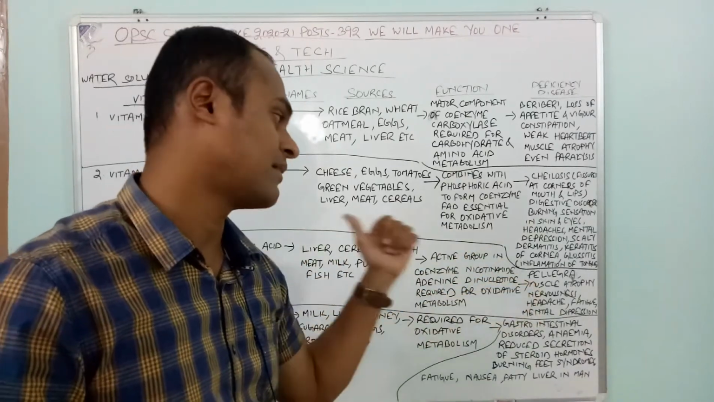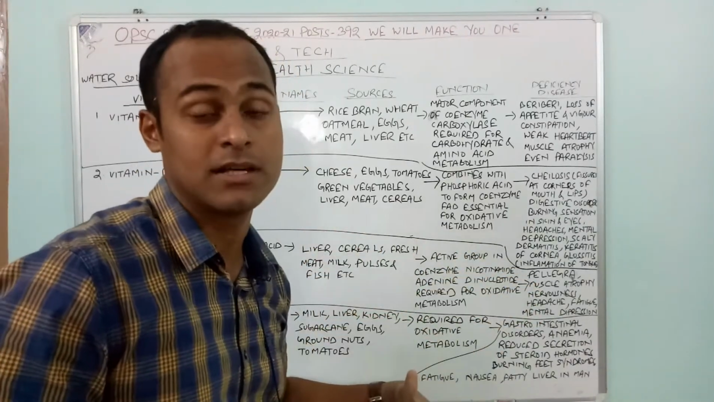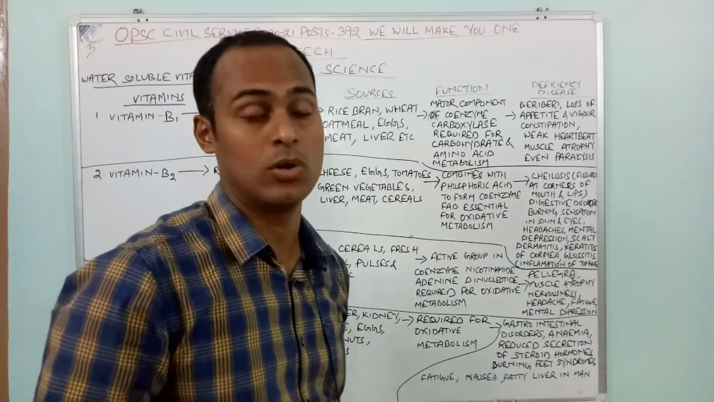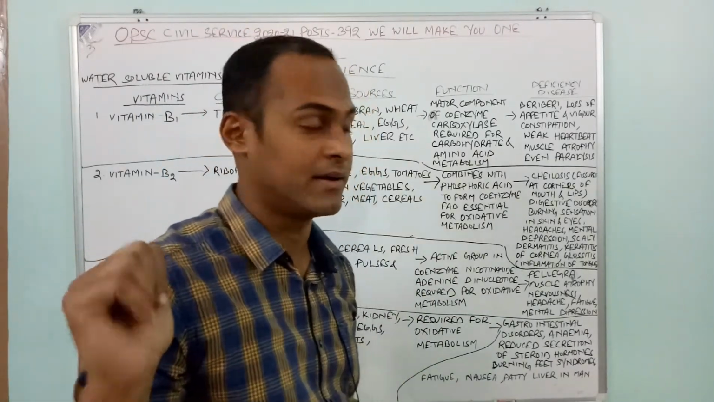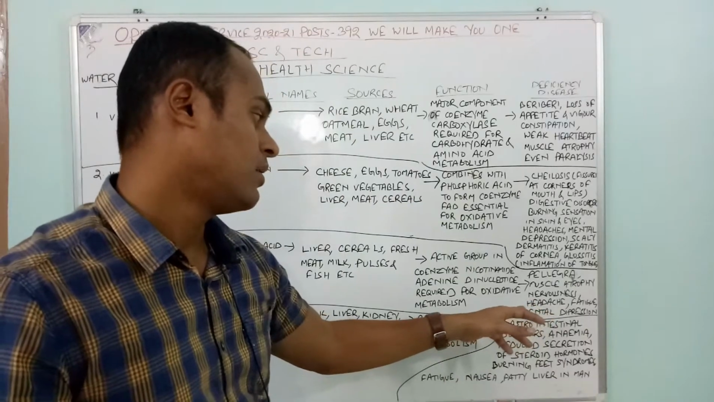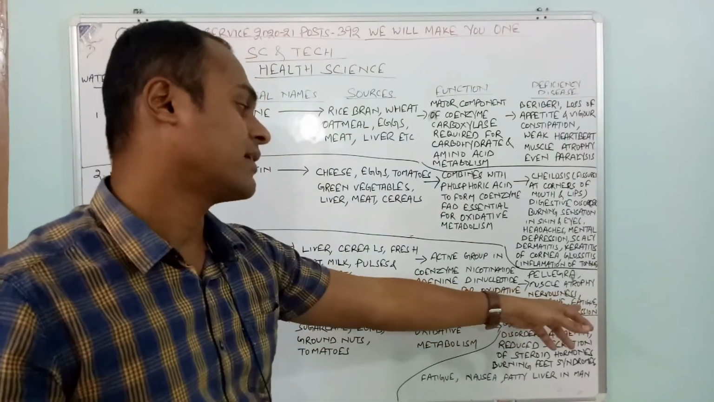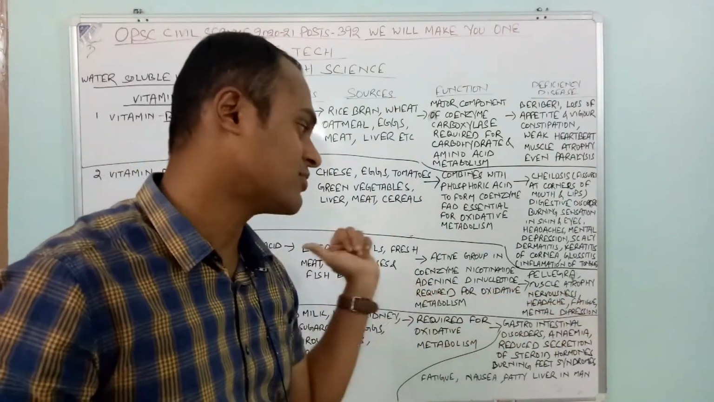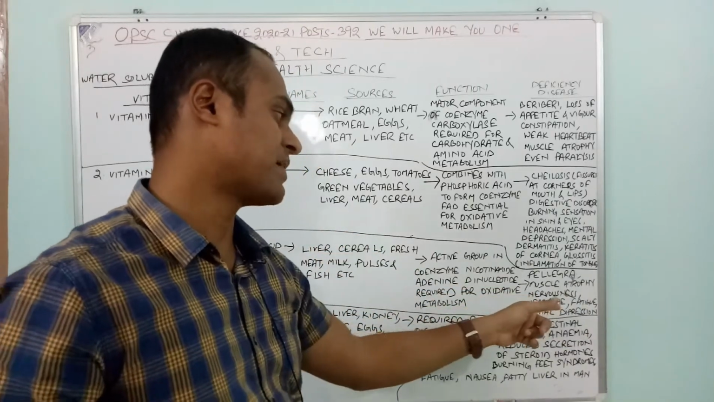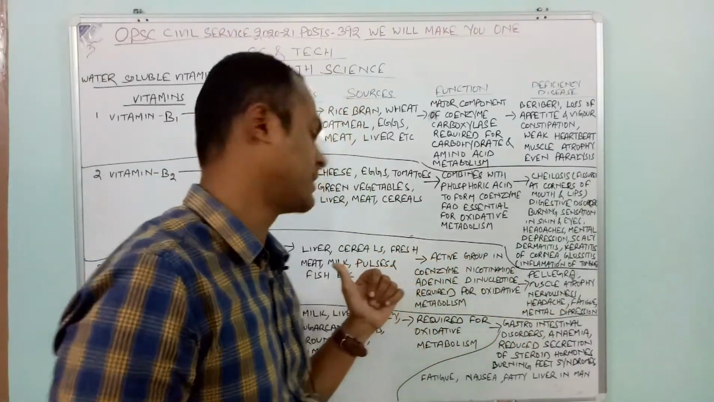Muscle atrophy, again vitamin B3. Nervousness, some people are having nervous breakdown, that is also vitamin B3 deficiency. Then headache, fatigue, some people are feeling fatigue, that is also vitamin B3. Mental depression, again vitamin B3.